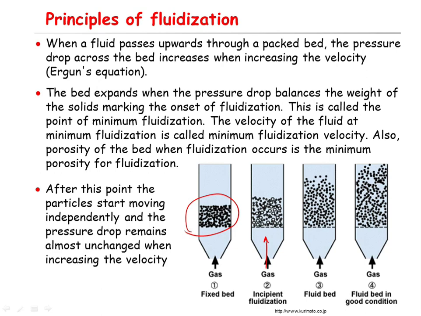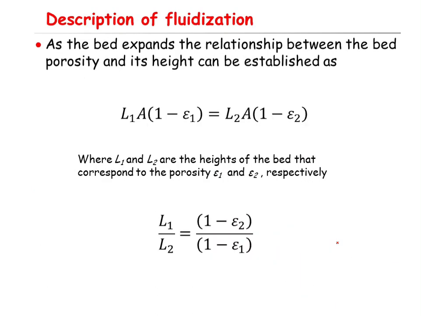After this point, as illustrated schematically here, the particles start moving independently, and the pressure drop remains more or less constant, even if you increase the velocity. This is the qualitative description of fluidization, but now we want to look at how to describe this process mathematically.